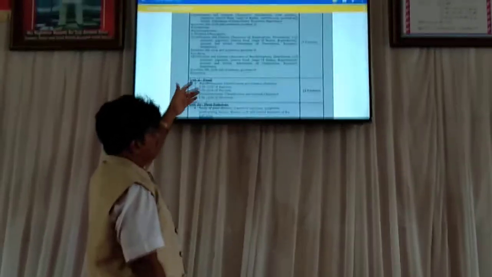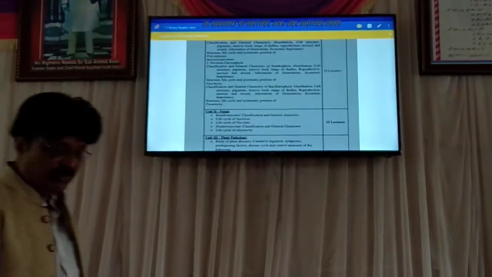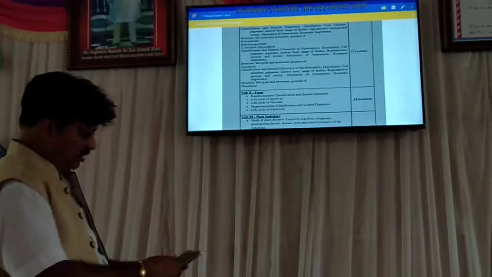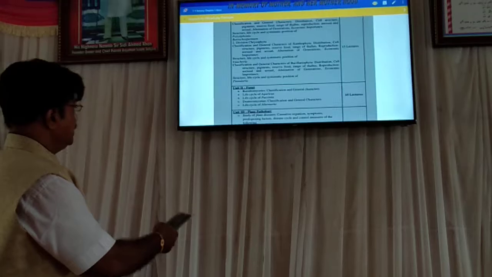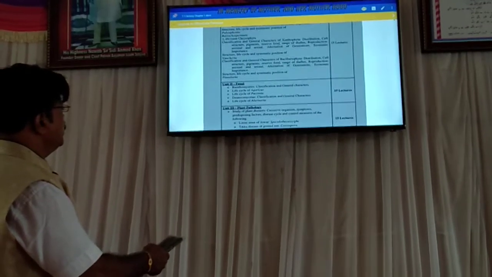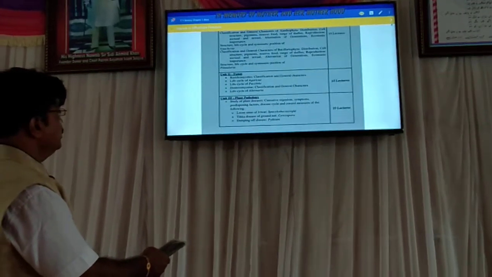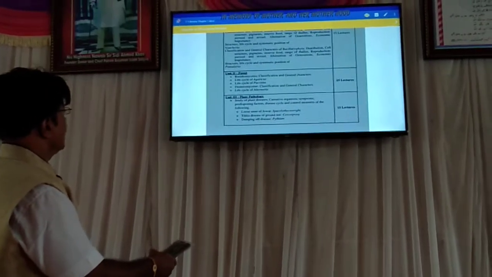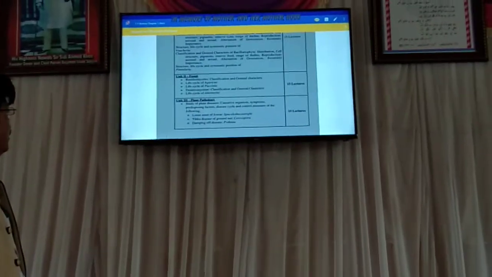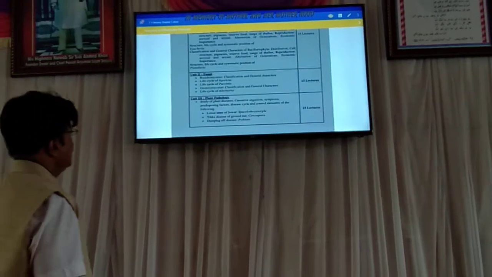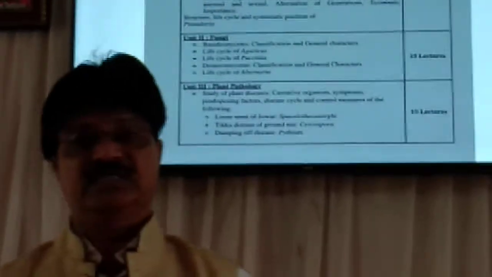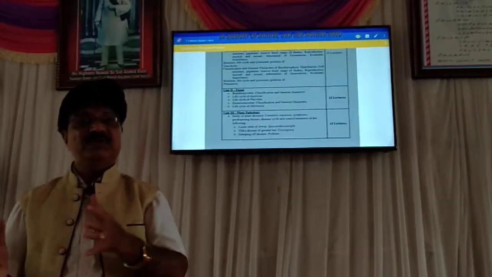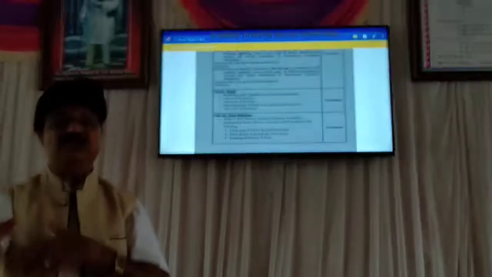Besides the fungus, there is the general topic, we will go with that later on, and then we have to come to unit 3. Now in case of unit 3, we have to see what the contents of unit 3 are. In unit 3, we are going to study plant pathology. We know that plant pathology is more related to the fungus again. But what is the difference between mycology and plant pathology?